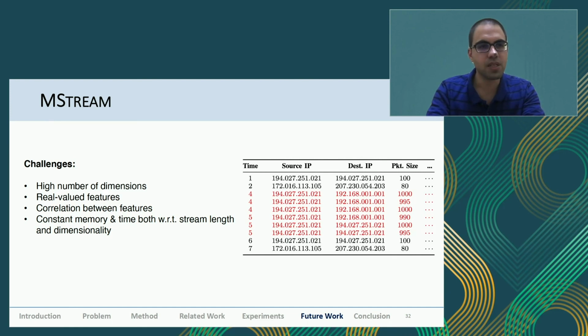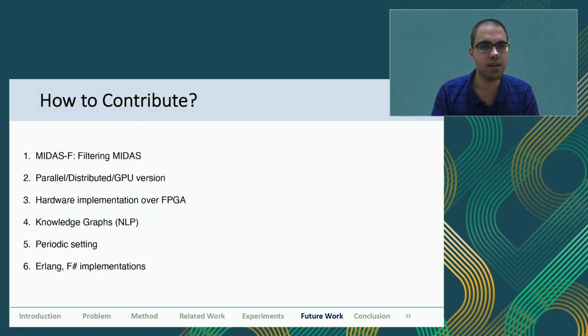After MStream, there was a lot of discussion over GitHub, and the repository became quite popular. People have been using it, so I definitely encourage all of you to also do that. And Filtering MIDAS, the first one, we've almost completed it, and that has come out of all the GitHub users. One limitation of MIDAS was that we never really used our own detections to improve the algorithm further.